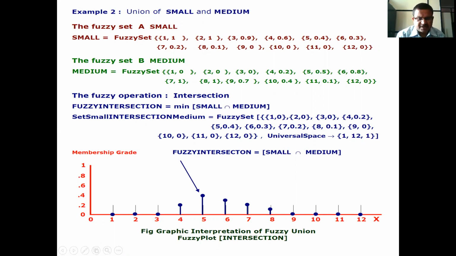This is the graphical representation. See that the values are 0, 0, 0, 0.2, 0.4, 0.3, 0.2, 0.1, and then nothing but 0.